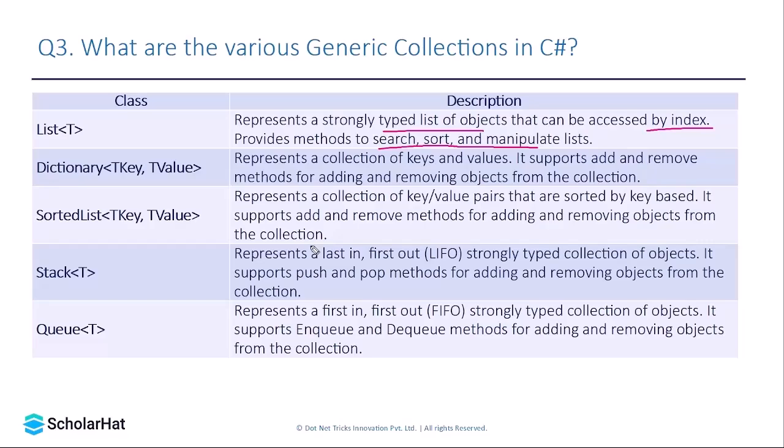So a list of strings will always have string values, and all of these values can be accessed with the help of an index. We have already studied the concept that in a collection the index starts from 0. So if you want to retrieve an element that is available at the fourth position in a list, you have to pass the list name, and then you have to pass the index as 3. In that way, an element from a list can be retrieved.